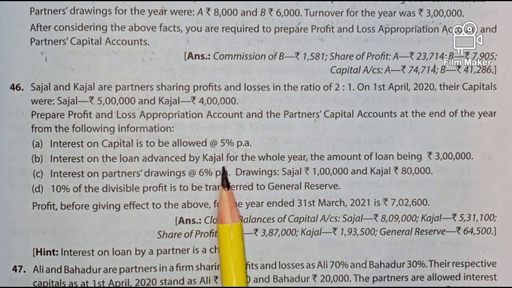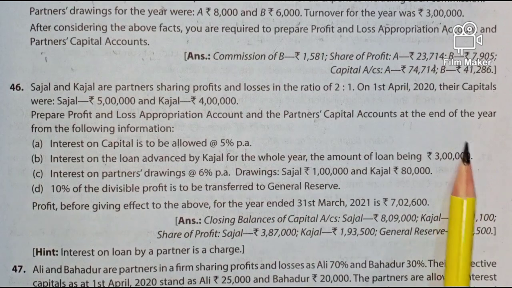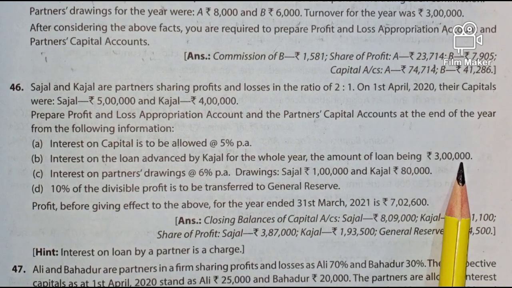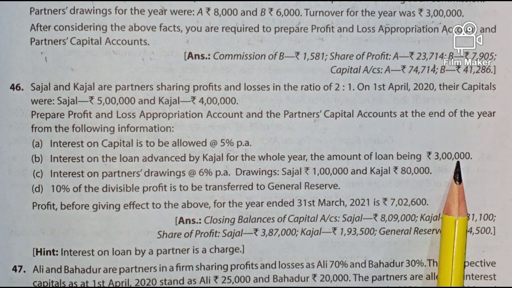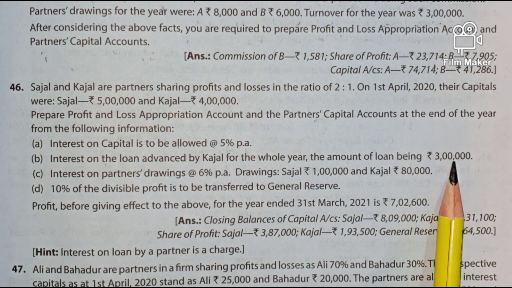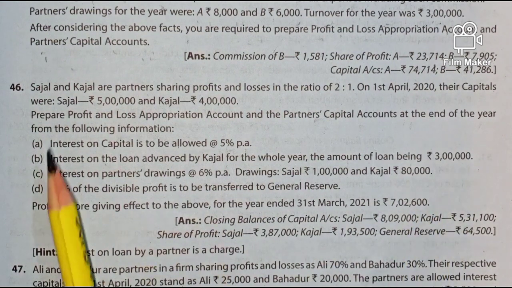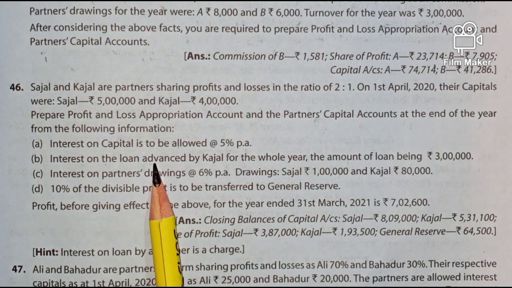Now interest on loan advanced by Kajal for the whole year, the amount of loan being 3 lakhs. So here Kajal has lent a loan to the firm, 3 lakhs. On this 3 lakhs we have to calculate interest. So this interest on loan will be a charge. So whatever the profit they have given, out of that profit we have to deduct the interest on loan first.